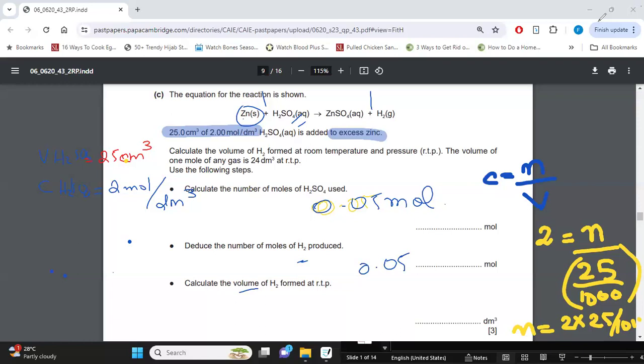Hydrogen is a gas. My teacher told me that if you want to find the moles of a gas, do volume divided by 24. Exactly. So the moles are 0.05. We don't know what the volume is. Divided by 24. Would anybody like to do the calculations? Let me know what answer you guys are getting.